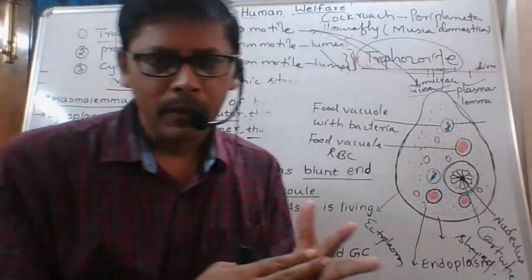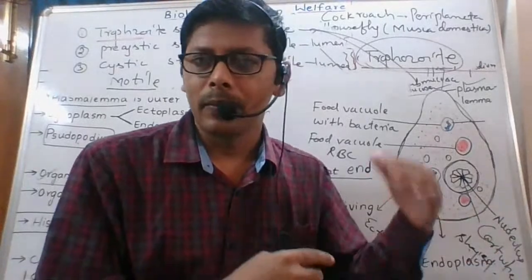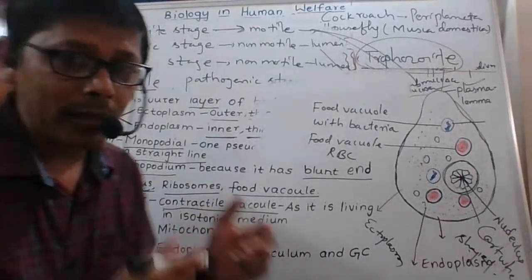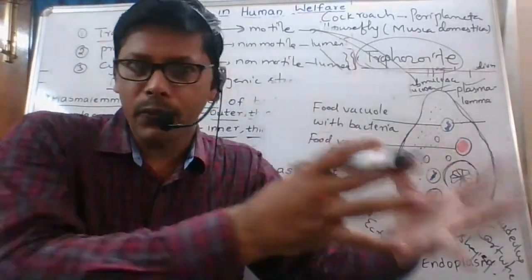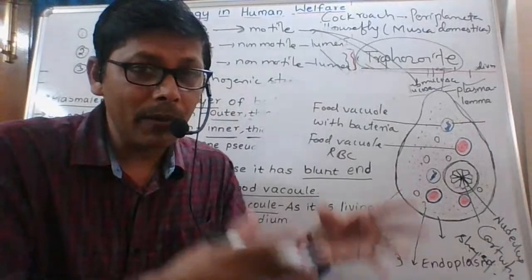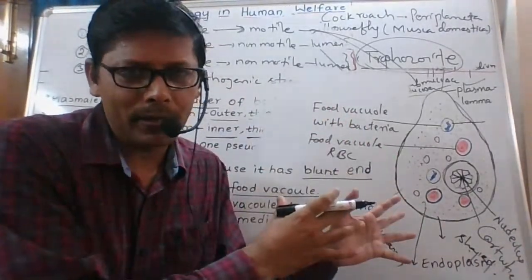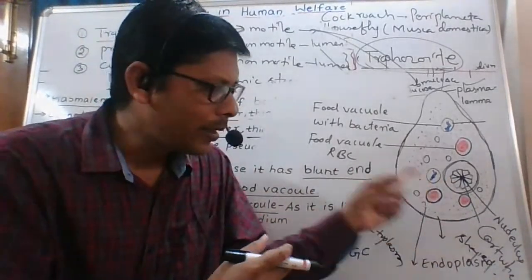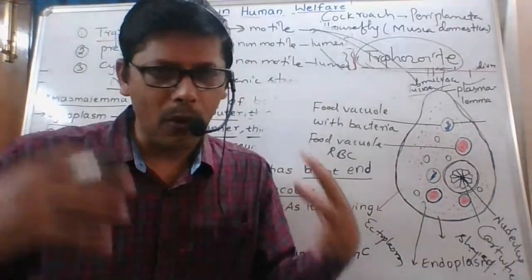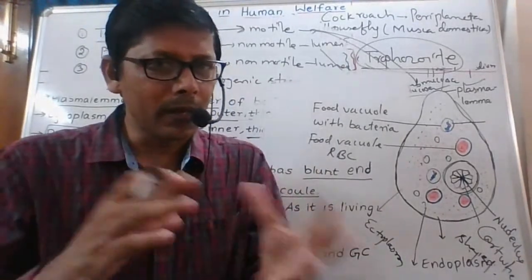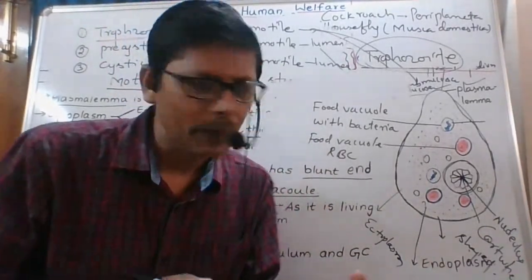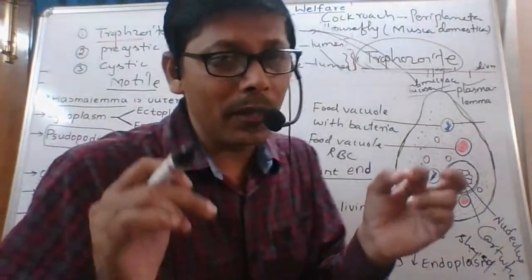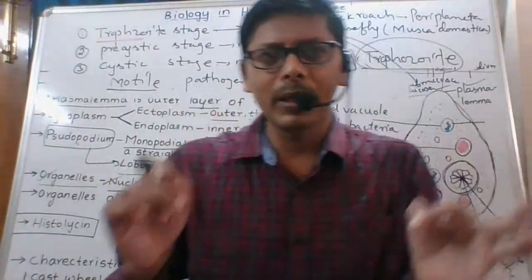Amoeba lives in fresh water, but Entamoeba lives in our intestine. It is an enteric parasite, meaning it lives in the gut. The conditions in our body are different from water, so the contractile vacuole is absent as it lives in an isotonic medium.